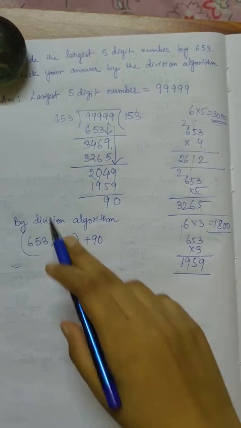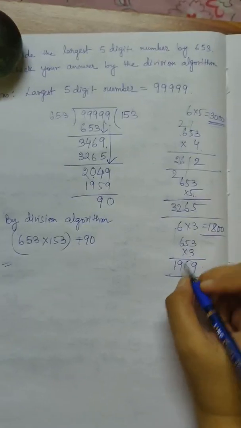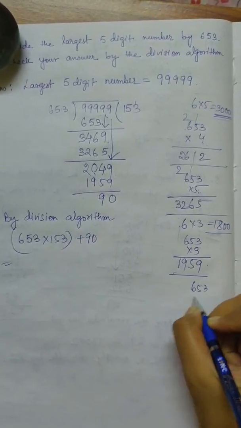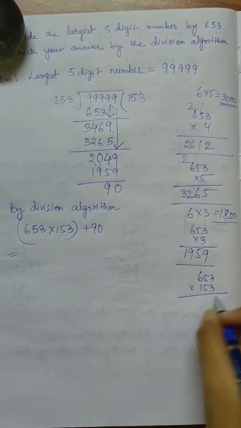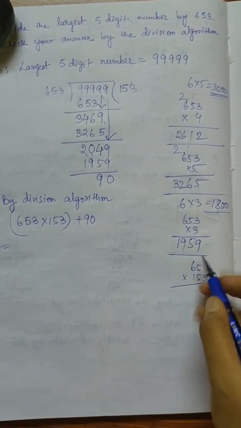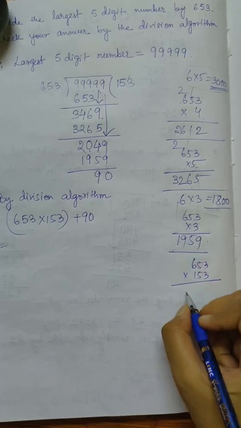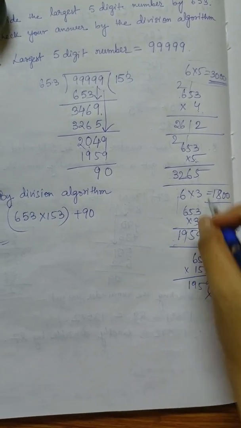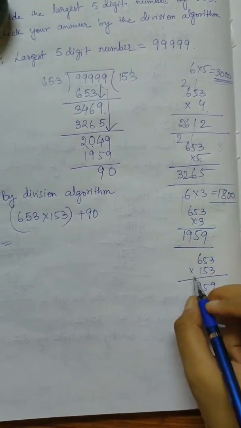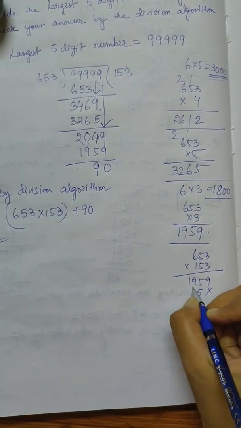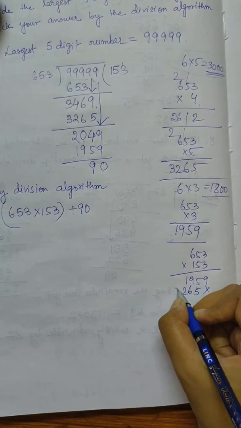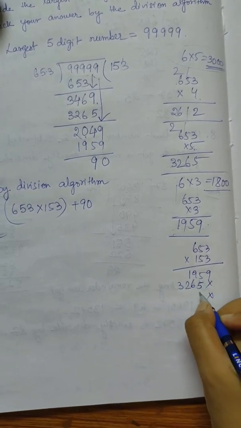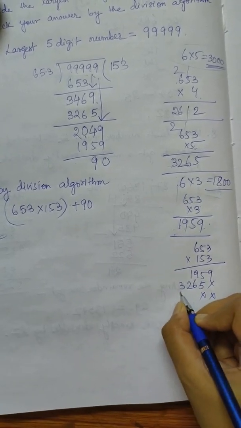So I am multiplying this 653 and 153 in the rough work. So 653 with 153. So with 3 we are getting 1959. 653 with 3. So I am putting this 1. Then with 5 I have got 3265. So 5 here, 6 here, 2 here and 3 here. And then next with 1 we will get 653.